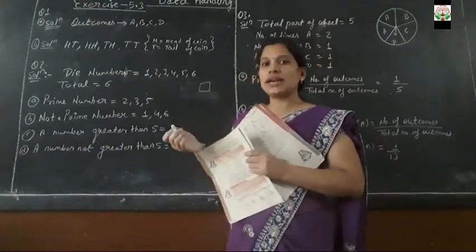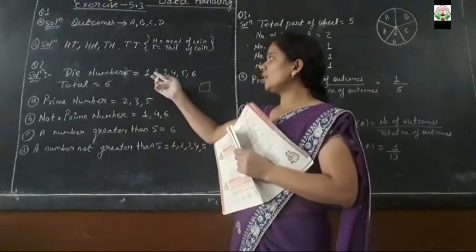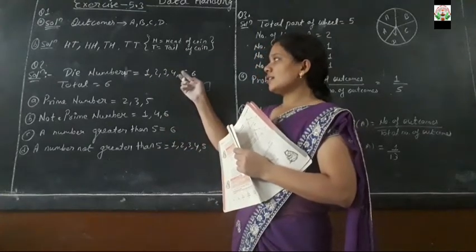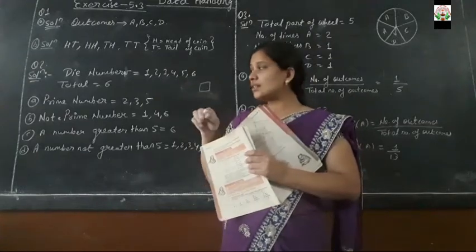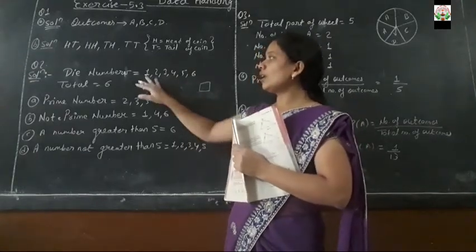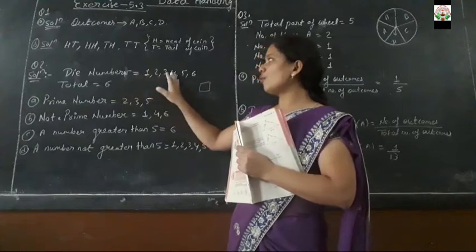How many numbers is a die having? 1, 2, 3, 4, 5, 6. Isn't it? These are the numbers printed on the die in the form of dots. So here the total numbers are 6: 1, 2, 3, 4, 5, 6.